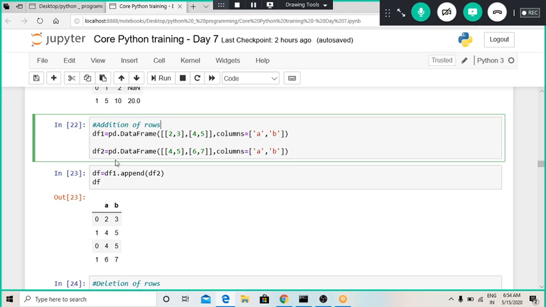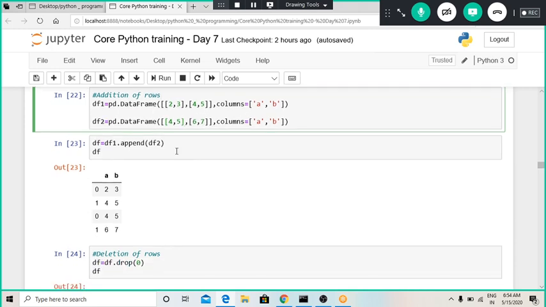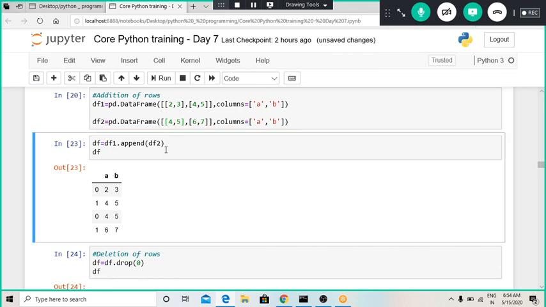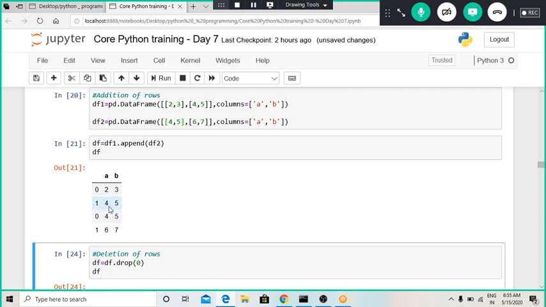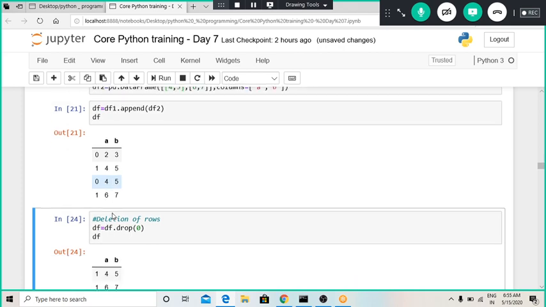So in df.append(df2), this command will make sure that below the first data frame, the second data frame will get appended or attached. Whenever I run this command and print this data frame, we can see that these two data frames have got appended to each other. So this is how we can append a data frame.